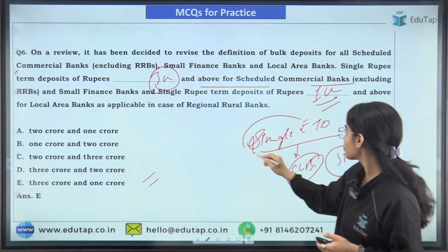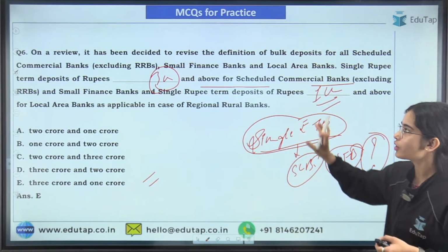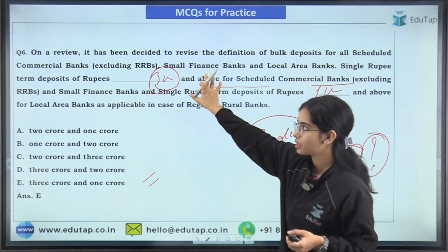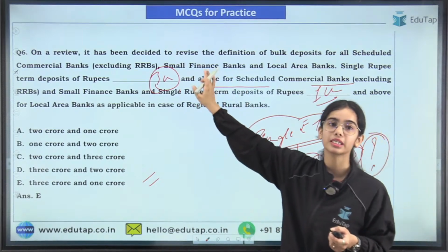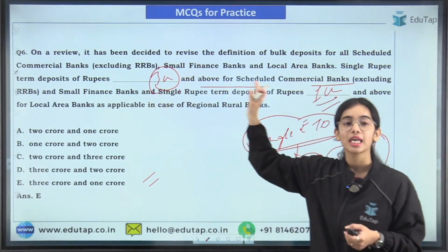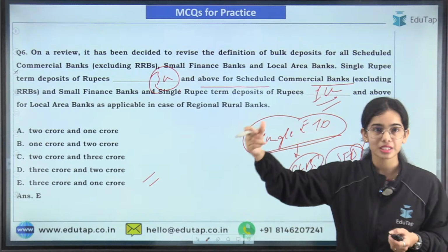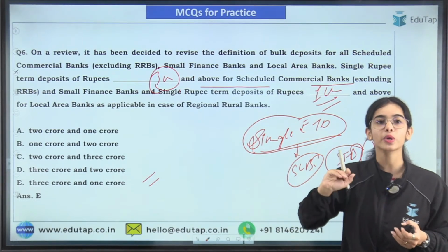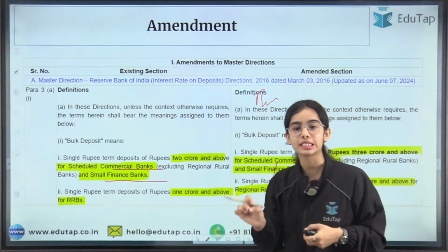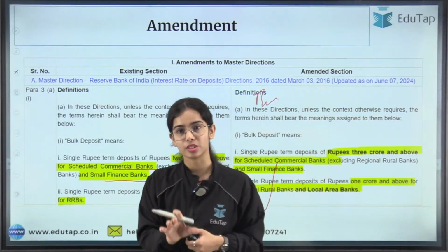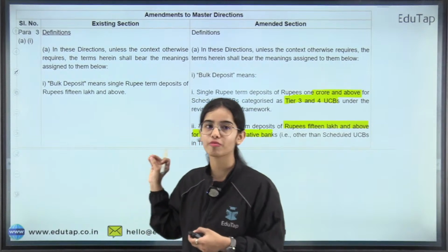If you have a single rupee term deposit that is of 3 crore and above with the scheduled commercial bank or with the small finance bank, then it will be considered a single rupee bulk deposit. If you are doing a single rupee term deposit of 1 crore and above with the regional rural banks or with the local area banks, then it will be considered your bulk deposits. Okay, so this is the definition of bulk deposits.